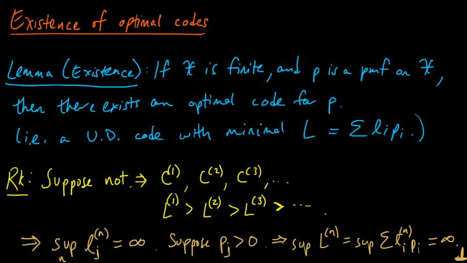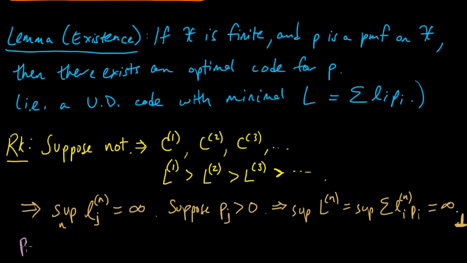Some of these could be 0. But what if p_j is 0? Then what? Now you might say, oh well, if p_j is 0, that means the probability of that source symbol occurring is 0. So we can just ignore those. We don't even need to worry about those.